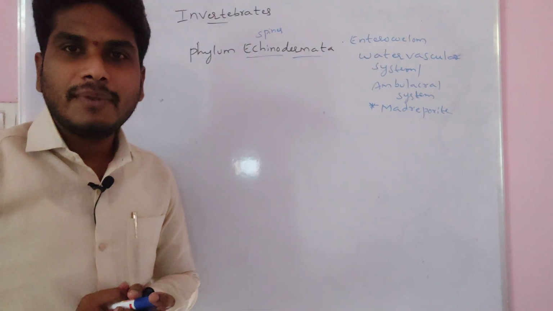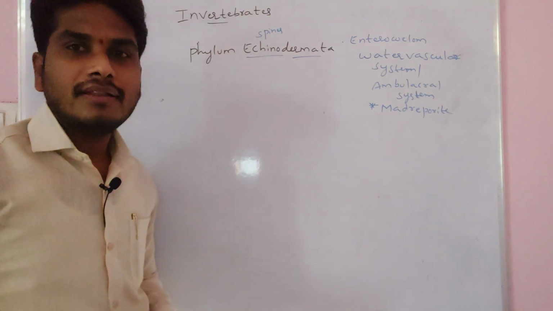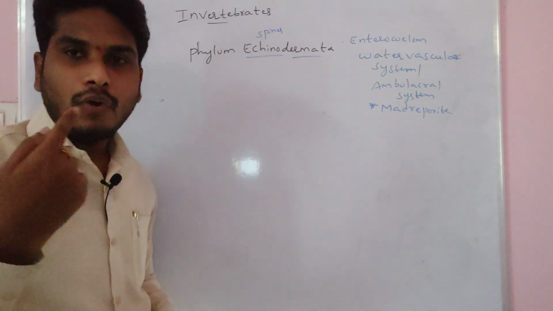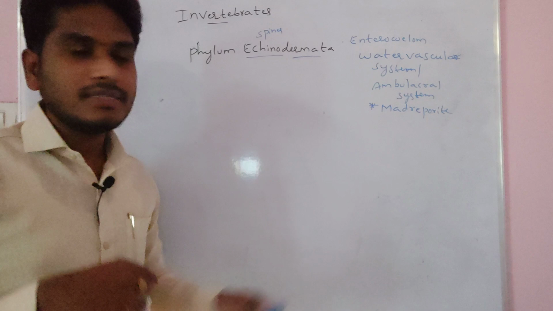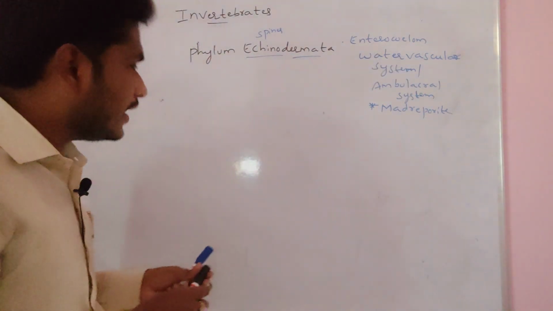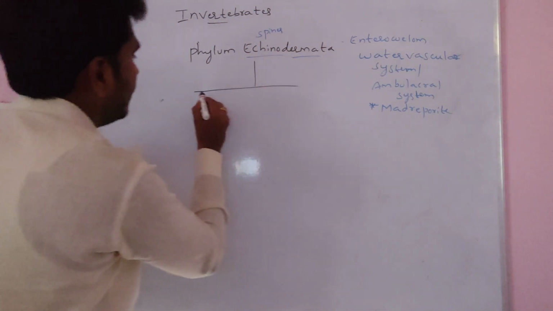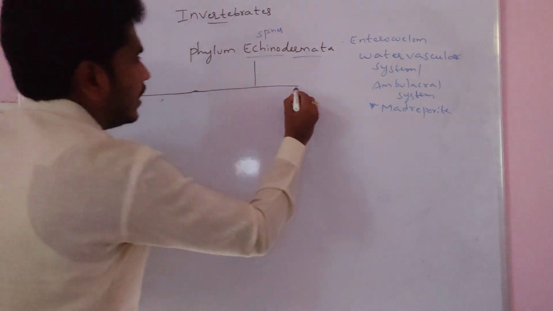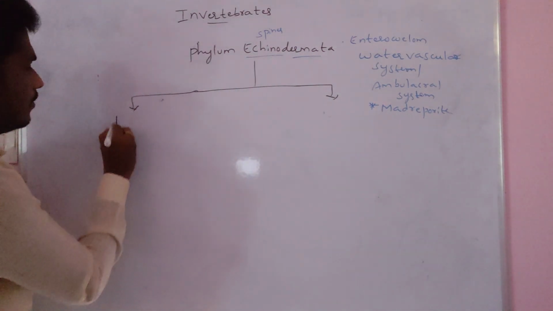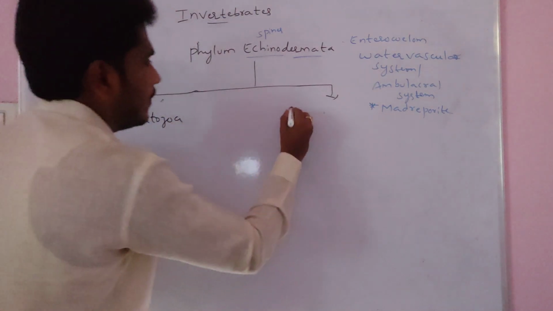What is the use of this system in echinoderms? This water vascular system, or ambulacral system, always helps in water intake, that means transportation. Echinoderms, what are we dividing them into? We are dividing them into two subphyla: Palmatozoa and Eleutherozoa.